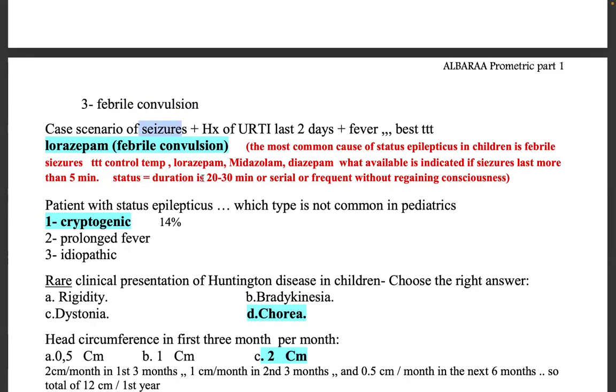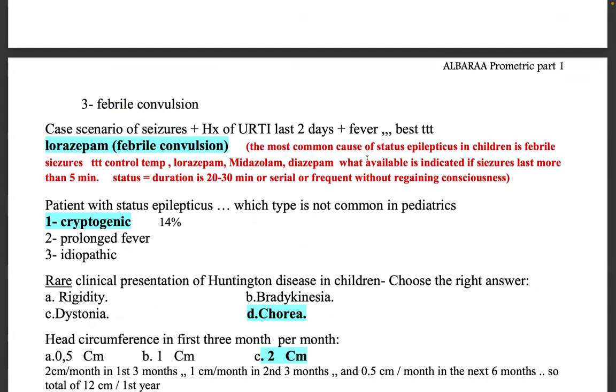Treatment: control temperature, and lorazepam or midazolam or diazepam, whichever is available, is indicated if the seizure lasts more than 5 minutes. Status duration used to be 20 to 30 minutes, or serial or frequent seizures without regaining consciousness. But nowadays, even if the seizure lasts for more than 5 minutes, it is considered as status. Okay.